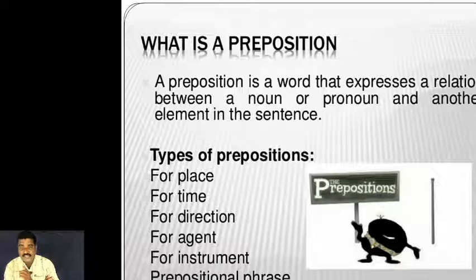Next, for directions, which are also very important. Next, for agent, through the way of other persons or other ways. And then not only things, but also instruments, then prepositional phrases.